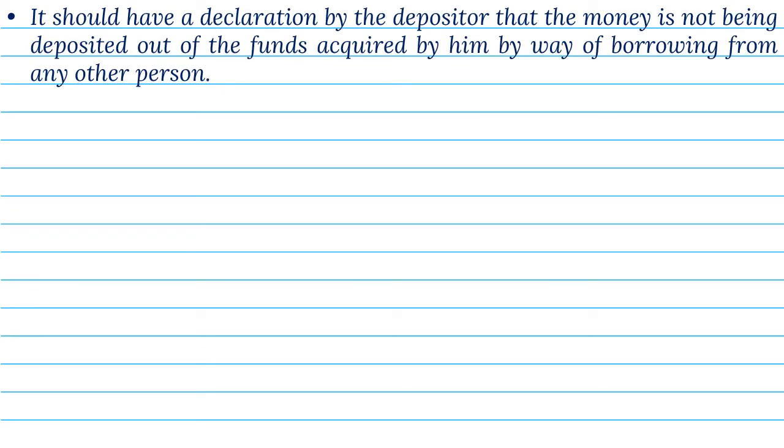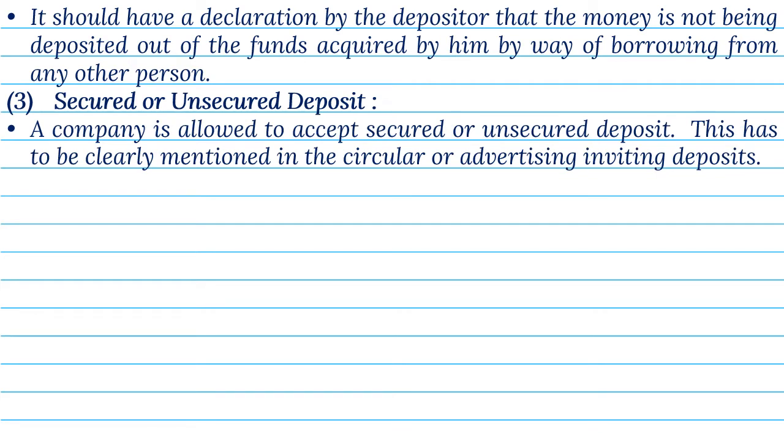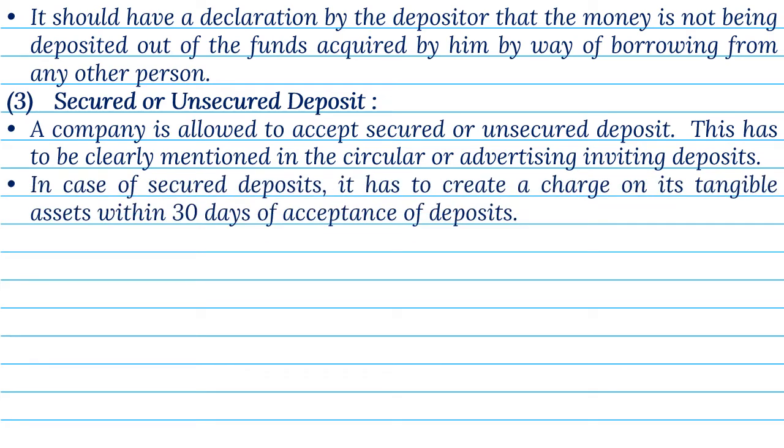It should have a declaration by the depositor that the money is not being deposited out of the funds acquired by him by way of borrowing from any other person. 3. Secured or unsecured deposit. A company is allowed to accept secured or unsecured deposit. This has to be clearly mentioned in the circular or advertisement inviting deposits. In case of secured deposits, it has to create a charge on its tangible assets within 30 days of acceptance of deposits.